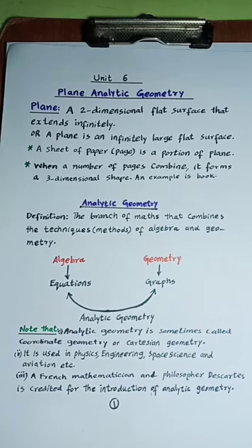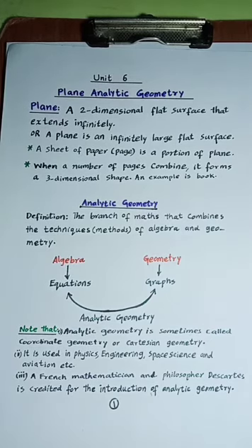Dear students, before 1637, algebra and geometry were considered as two different branches of mathematics. In 1637, René Descartes, a French mathematician and philosopher, introduced the concept of coordinates. This concept brings algebra and geometry together. And this new branch of mathematics in which algebra and geometry were brought together is called analytic geometry.